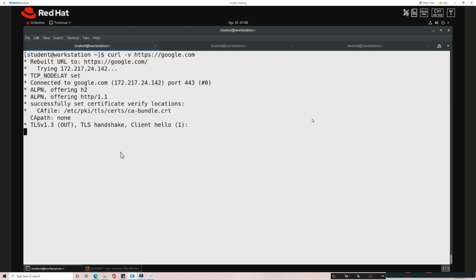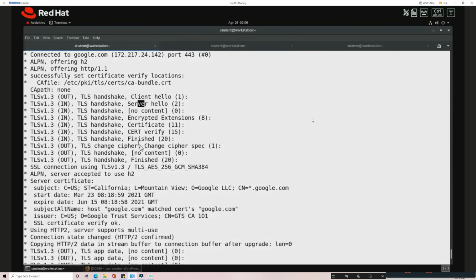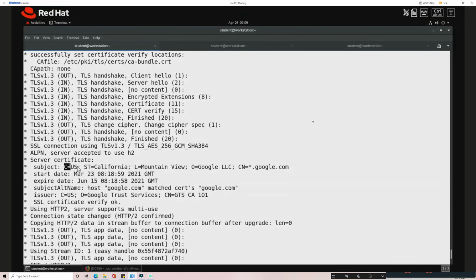When you run this, you can see the initial handshakes between the client and the server happening. Here you can see the TLS handshake: the initial client hello and server hello take place. Then you can see it issuing the certificate. Here you see the country name, the state name, the region, and the organization to whom the certificate is issued, along with the certificate start date and expiry date. You can see that the certificate verification is fine. So at the command line level, you are able to see this.